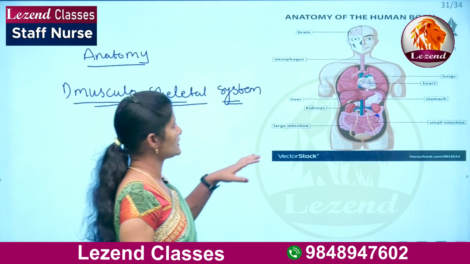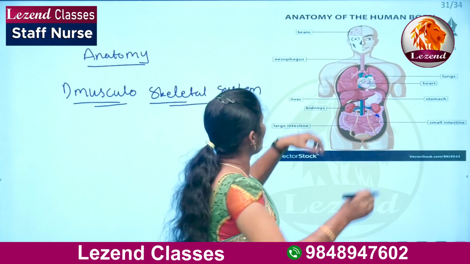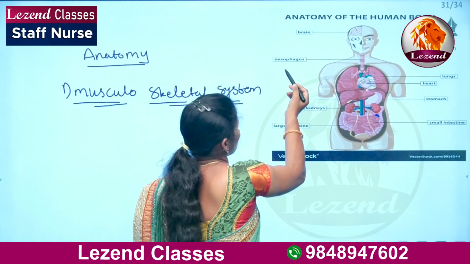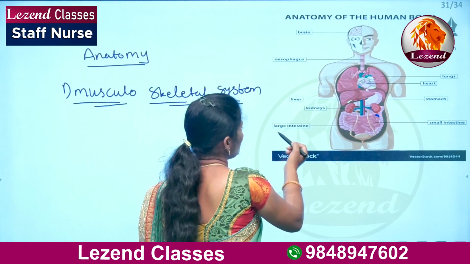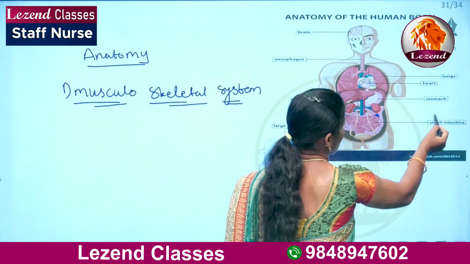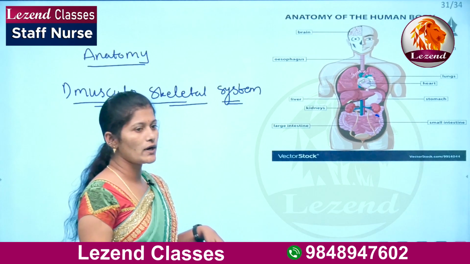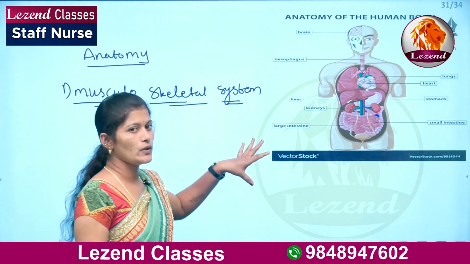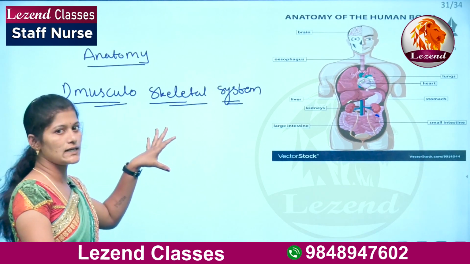So here we can see the anatomy of the body. Here we have the brain and ear, esophagus, liver, kidney, large intestines, lungs, heart, stomach and small intestines. These are the major parts of the human body. First we will discuss the musculoskeletal system.